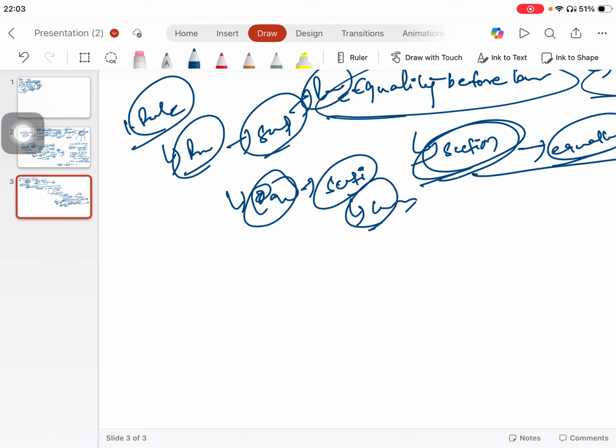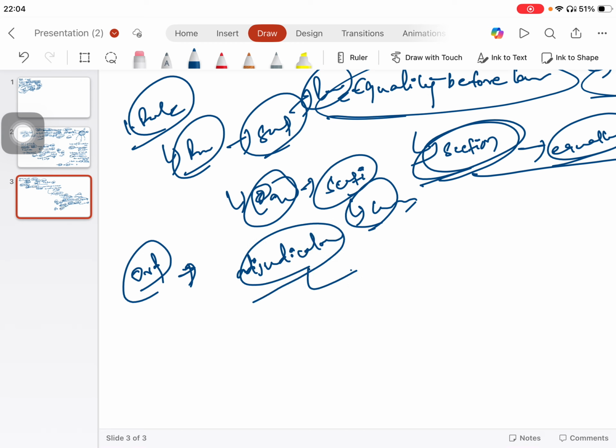But today we have many forums that have adjudicatory functions other than ordinary courts. Examples are quasi-judicial forums like CAT, ITAT and tribunals. So other than ordinary courts like the Supreme Court and High Court, we have tribunals that perform adjudicatory functions, such as CAT and ITAT.